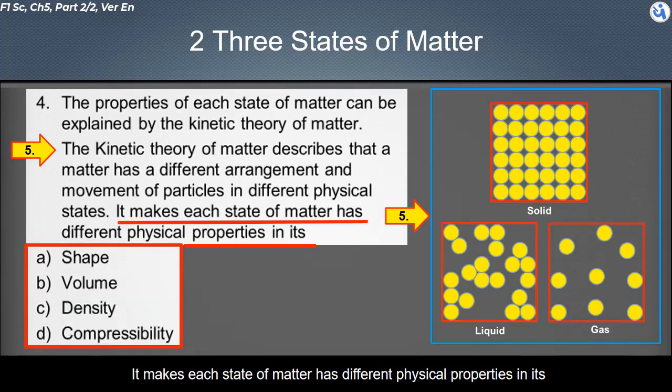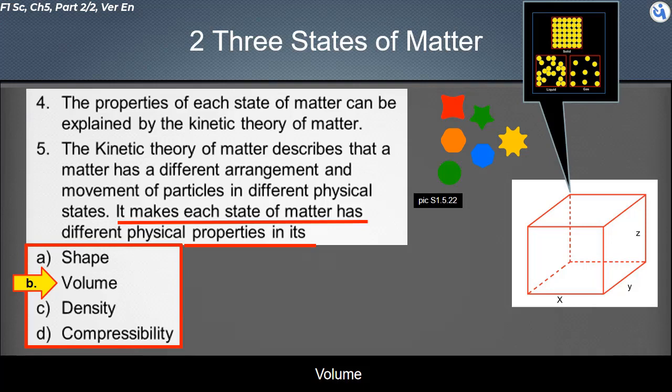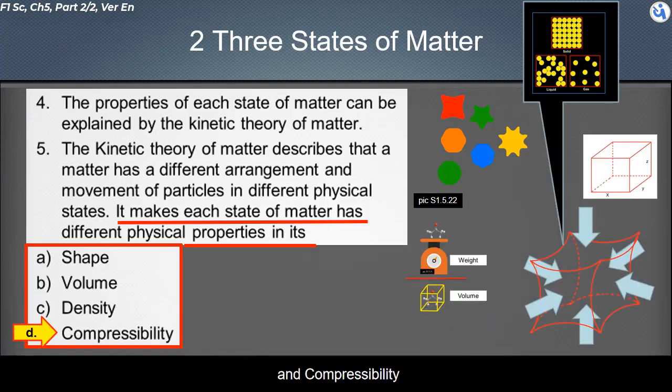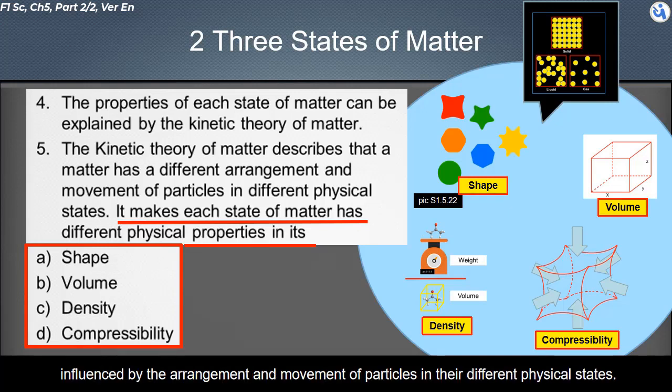This makes each state of matter have different physical properties in its shape, volume, density, and compressibility. In the following part of the video, we will discuss how these four physical properties are influenced by the arrangement and movement of particles in the different physical states.